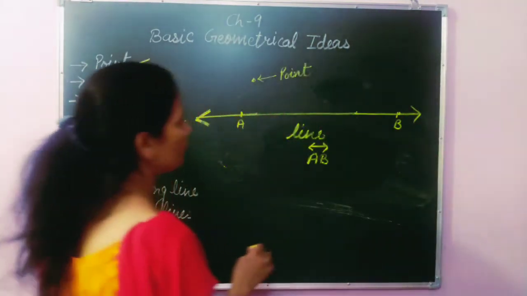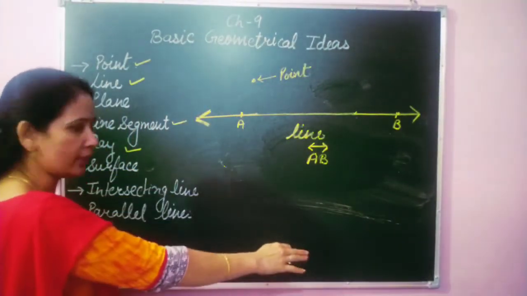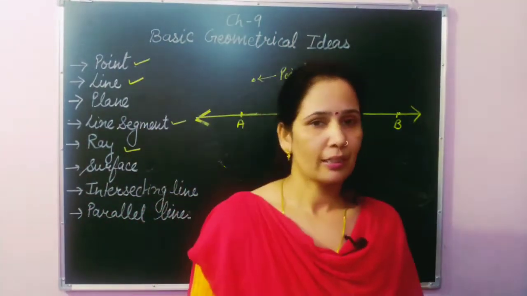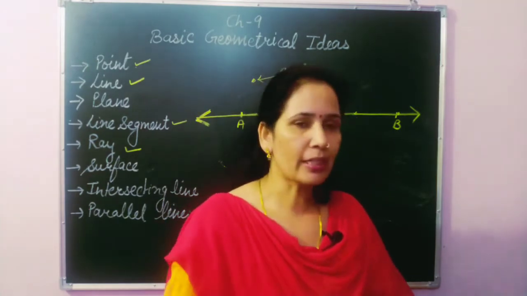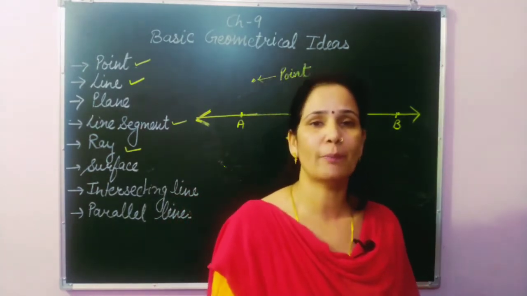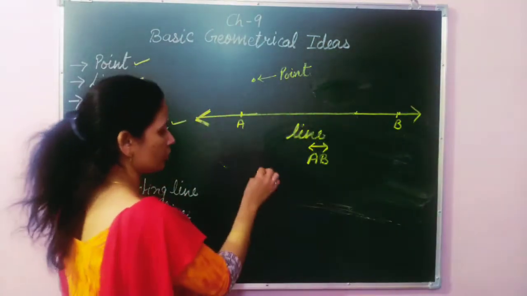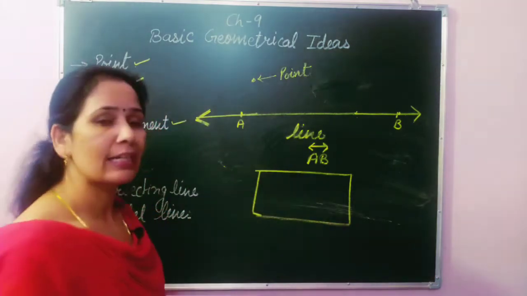Now after this we are going to discuss the surface. Surface is the same kind of thing as a plane, but the difference between the plane and the surface is that a plane has no length and no breadth. Anything can be said to be a plane; it has no length, no breadth. But when we discuss the surface, a surface has a definite length and definite breadth.